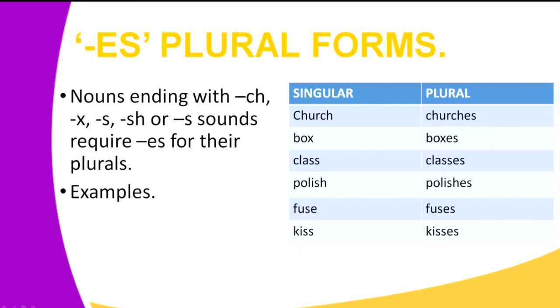We have polish. When you're talking about many brands of polish, we have polishes. Don't be confused here. This can function both as a verb and as a noun, but you're talking about various types of polishes. So we add the letters ES to form the plural form. When we talk about fuse, we add ES to form fuses. And the last example, when we're talking about kiss, of course, it's ending with an S sound. We add ES to form the plural form kisses.